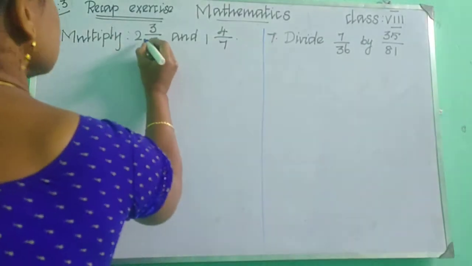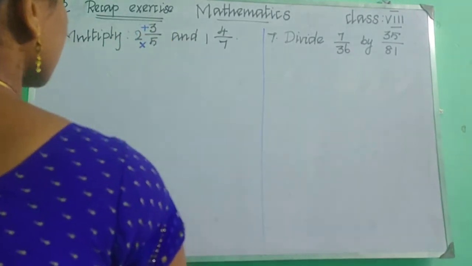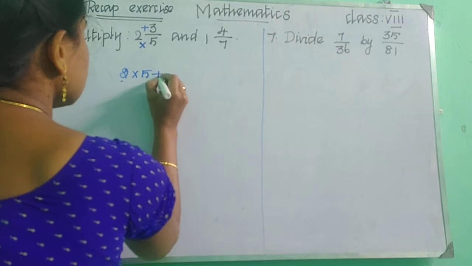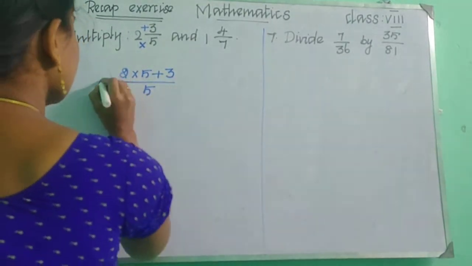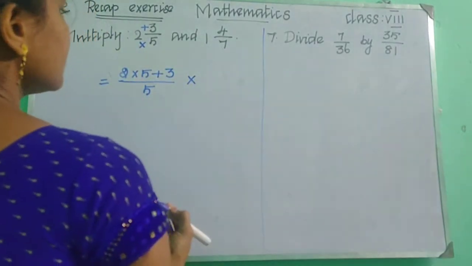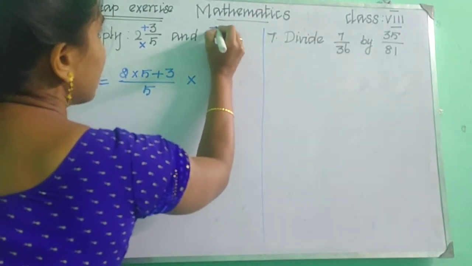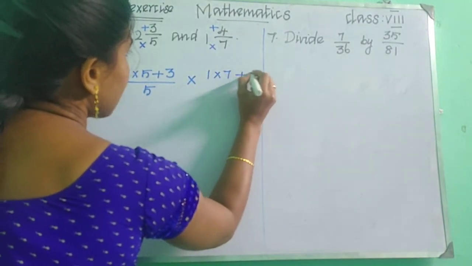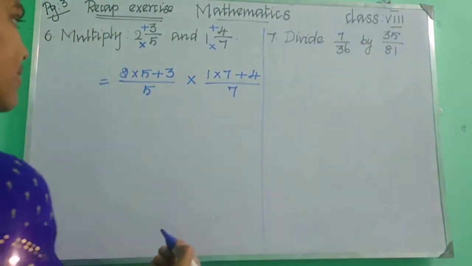So we need to multiply these two. Okay. This 2 into 5 plus 3, and the same denominator. Okay, children. So we are going to multiply it, so we need to mention the symbol. Okay, and here also we need to multiply these two and then we need to add this. Okay, so 1 into 7 plus 4. Okay, and then the denominator is 7.